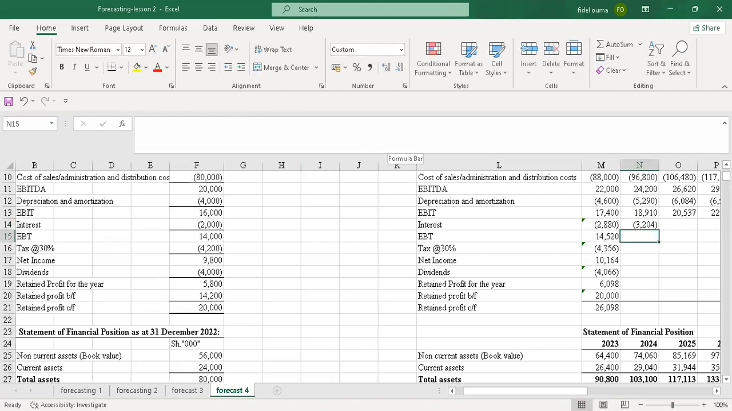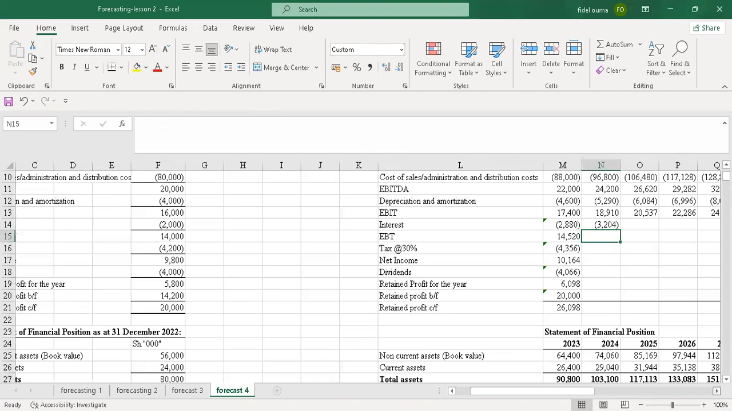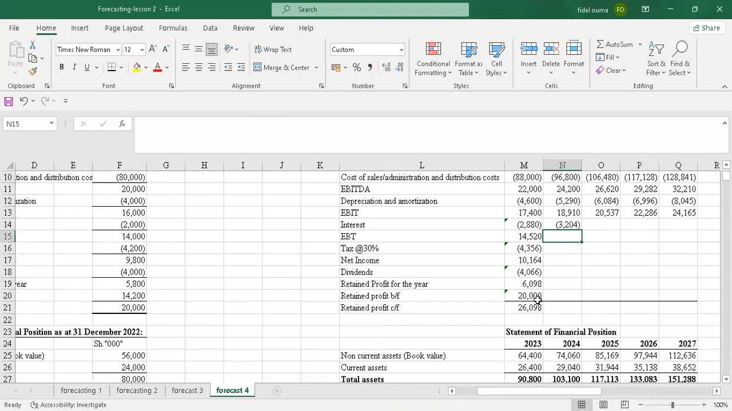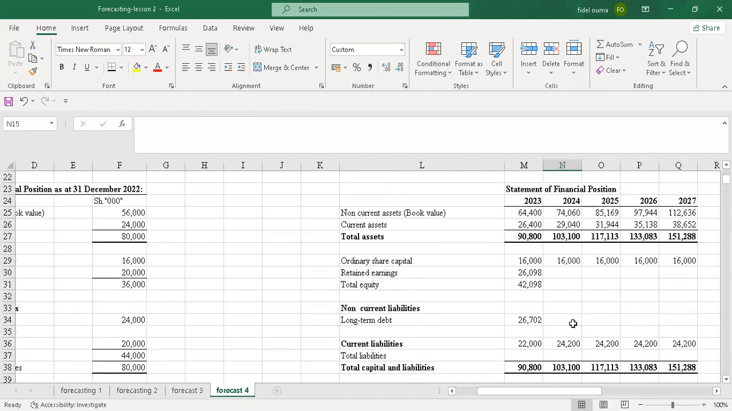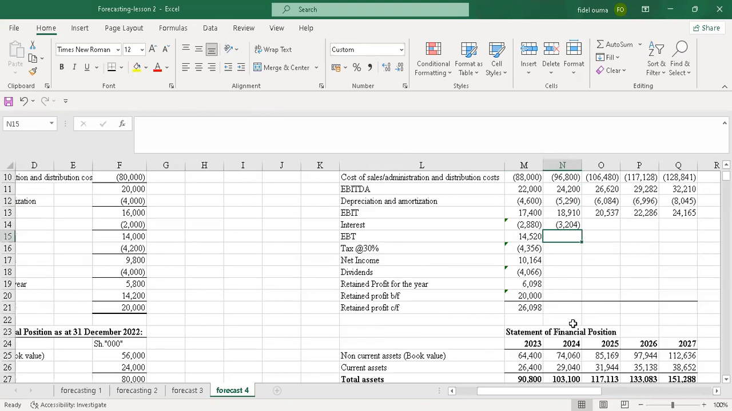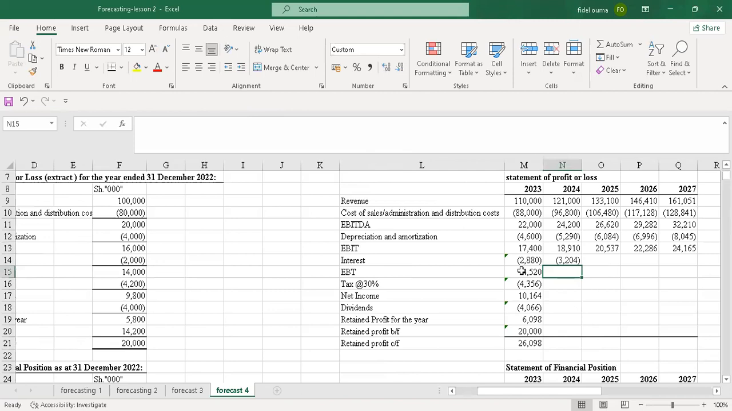Once I enter, you know, the goal is to get the retained profit so that you can know the balancing figure on the long-term debt, because we're told that the long-term debt is the balancing figure. So this is what I will do. Because now I have interest, I just drag all through.